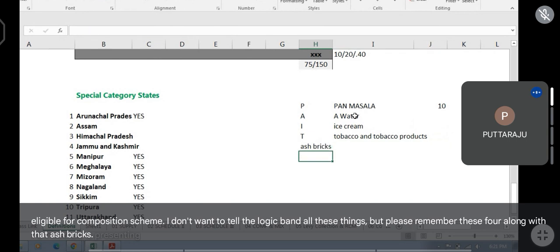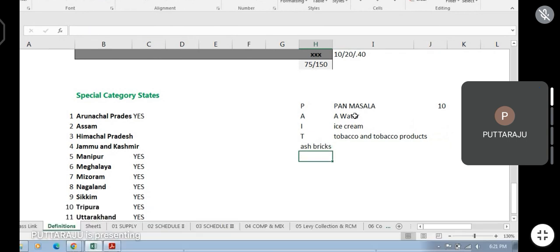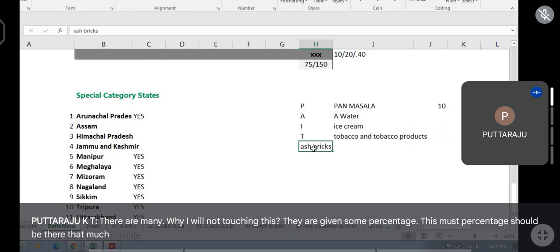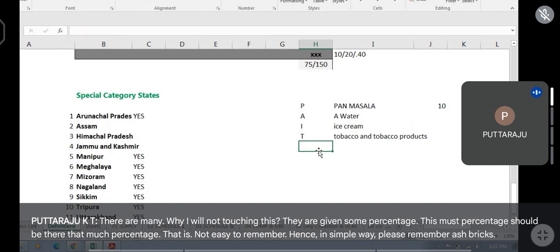There are many others. Why am I not touching this? They have given some percentage. This much percentage should be there. That much percentage is not easy to remember. Hence, in a simple way, please remember ash bricks. Okay.